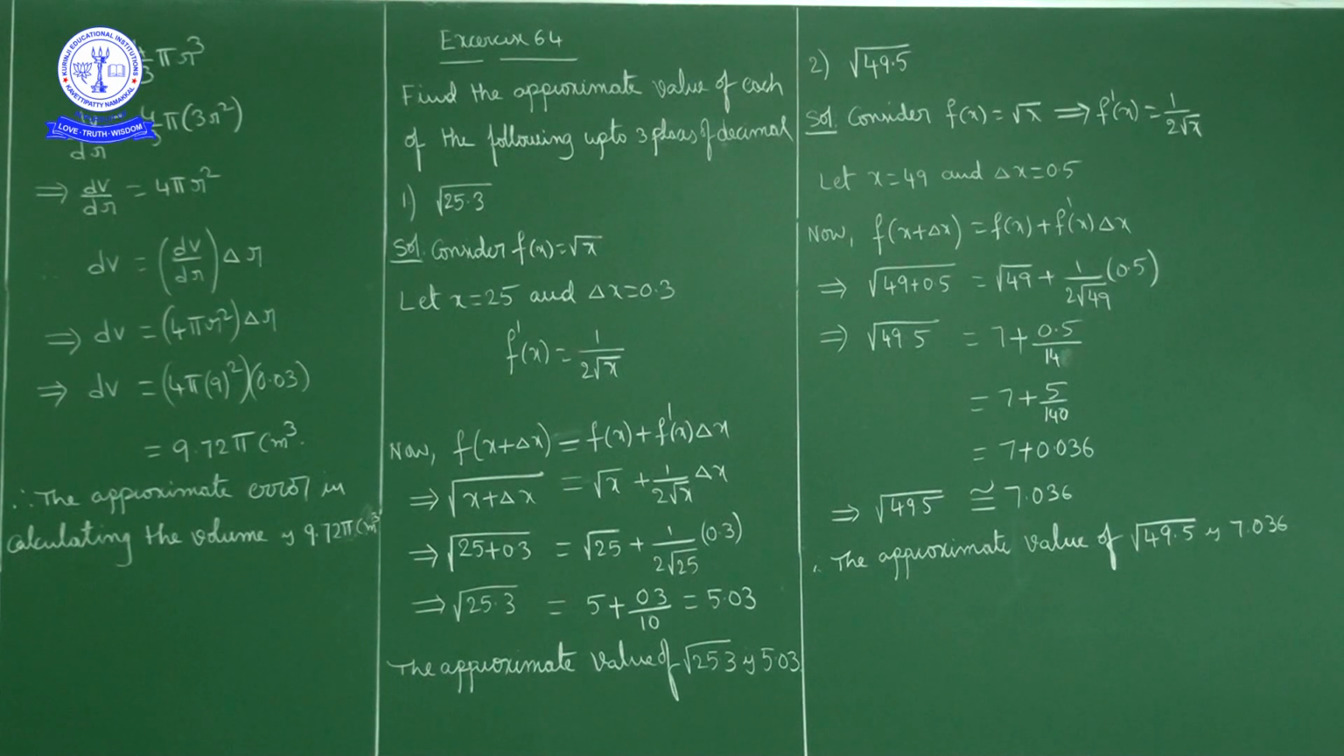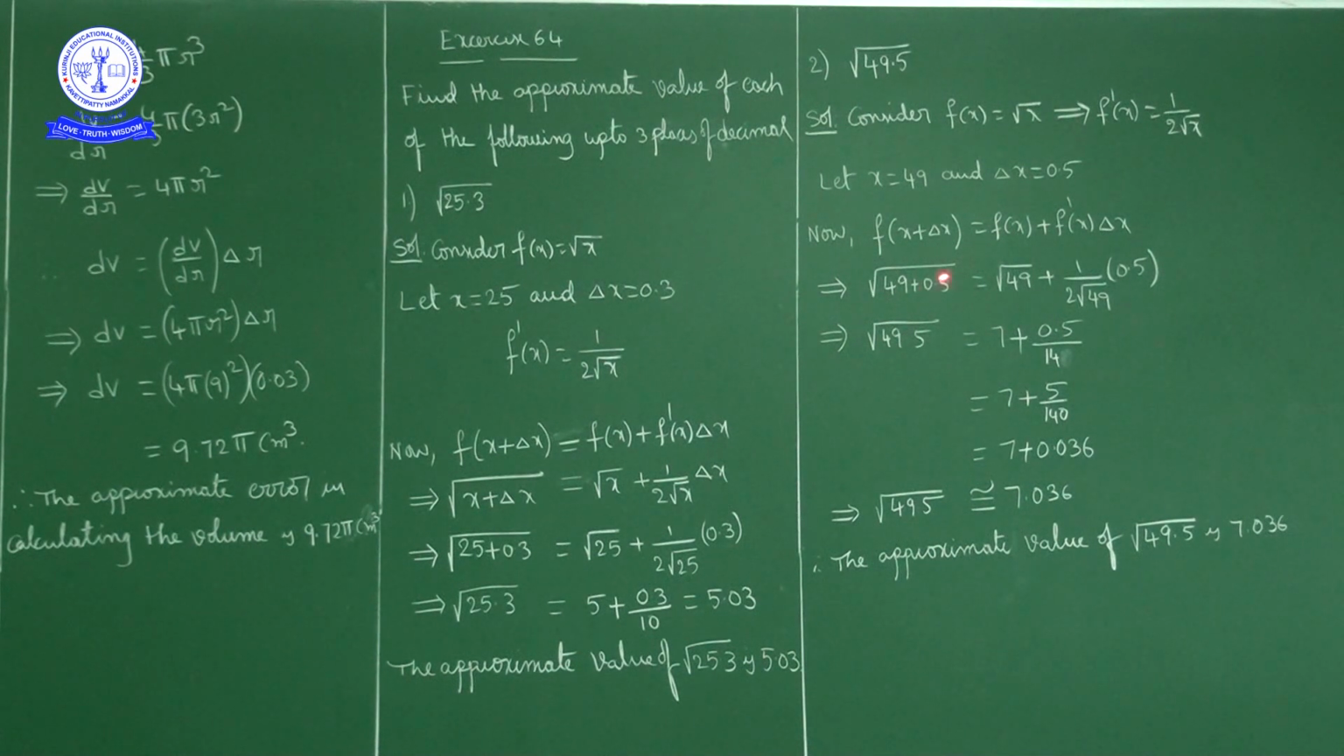Now what we know is square root of 49 is 7. So I'll consider x value as 49 and error delta x is equal to 0.5. Now substitute in the formula: f of x plus delta x is equal to f of x plus f dash of x into delta x. Now f of x plus delta x is the square root of x plus delta x, square root of x value 49 plus delta x value 0.5.